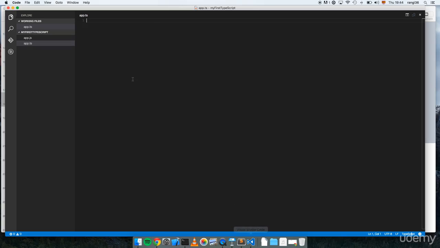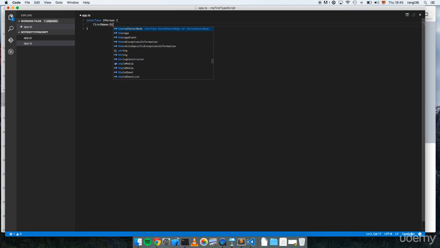Yes, before this, let's do an example of this with Visual Studio Code. So we have interface IPerson. Then we have firstName, string. Let's do it with lowercase. lastName, string, and sayHi. This is going to be optional, and it's a function that returns void. Okay, so now we have the interface.